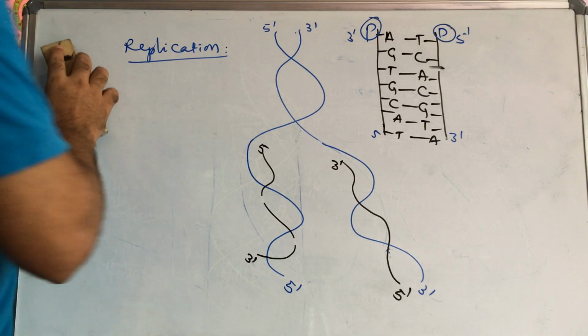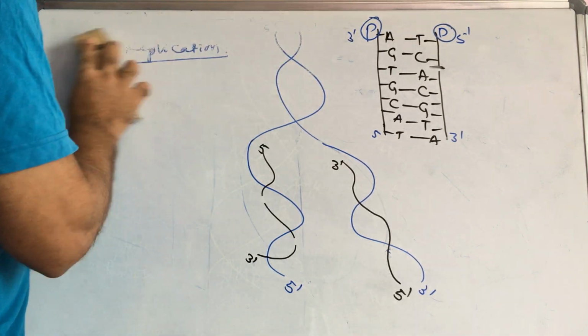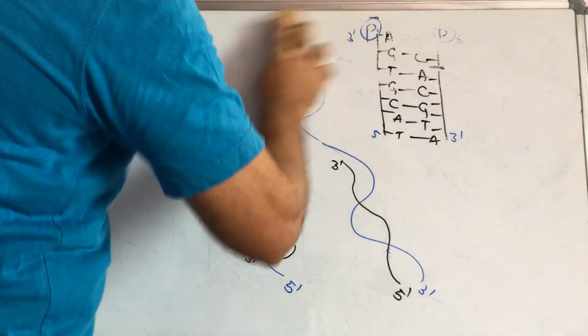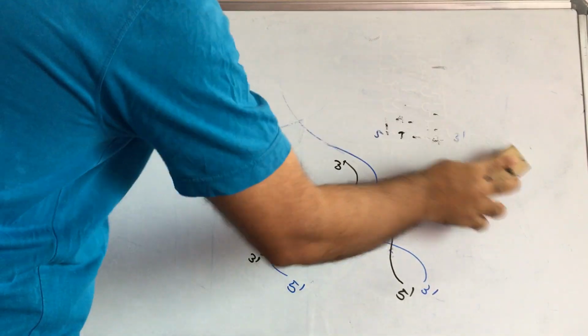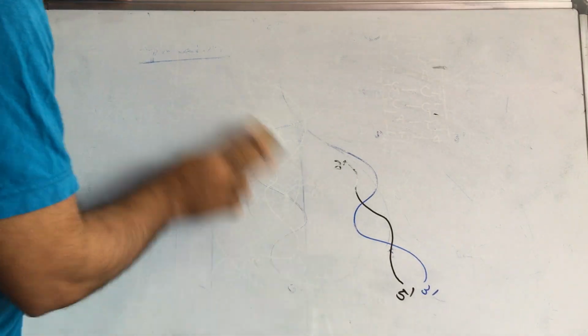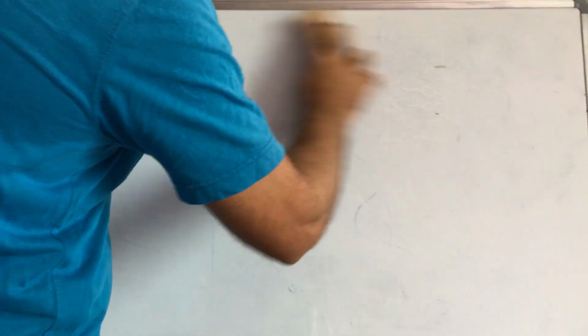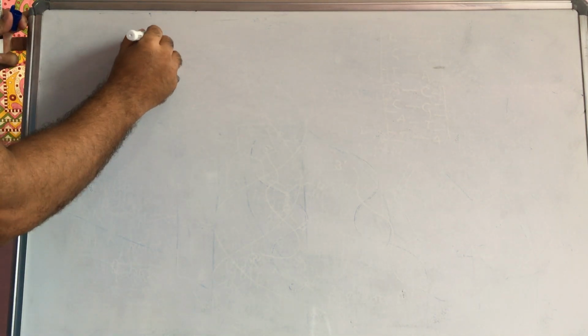Okay, next, transcription. What is transcription? Transcription means a duplication of DNA, a blueprint of DNA. Here also we know the double helix structure.